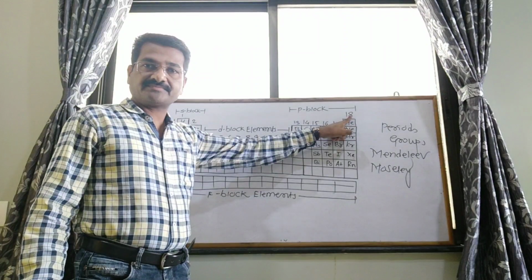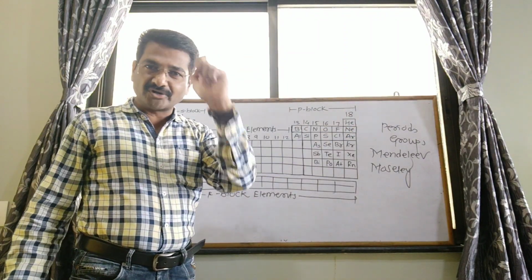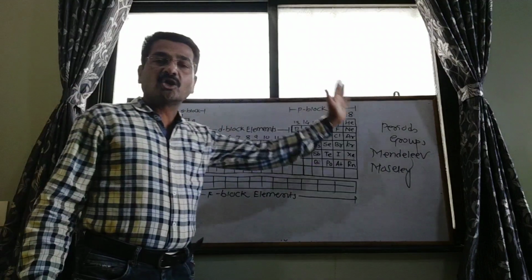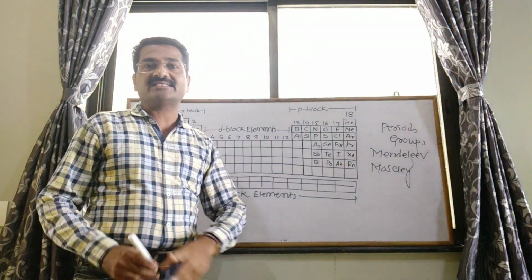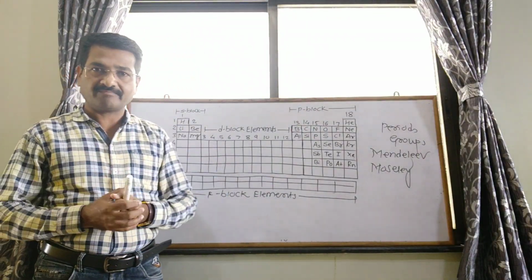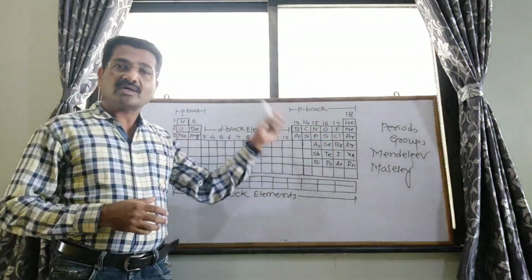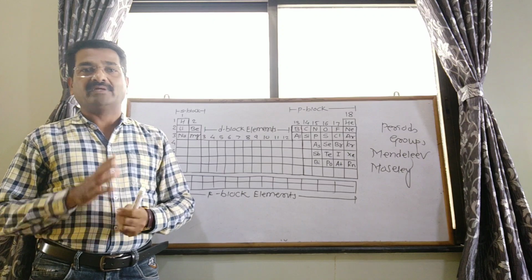The modern periodic table of Moseley contains 7 periods and 18 groups, so it is also called the long form of the periodic table. This is the biggest periodic table.